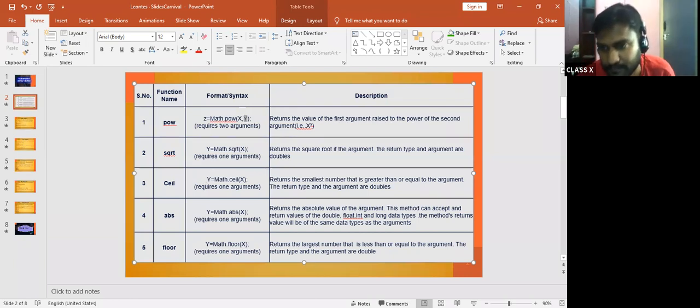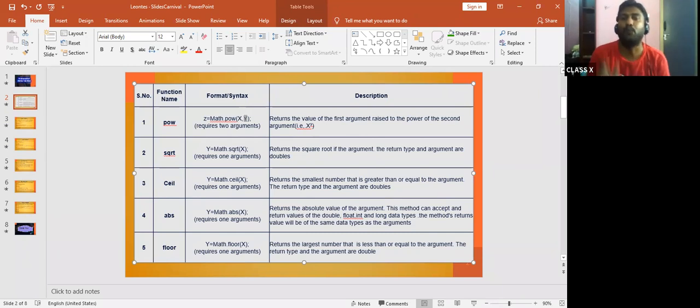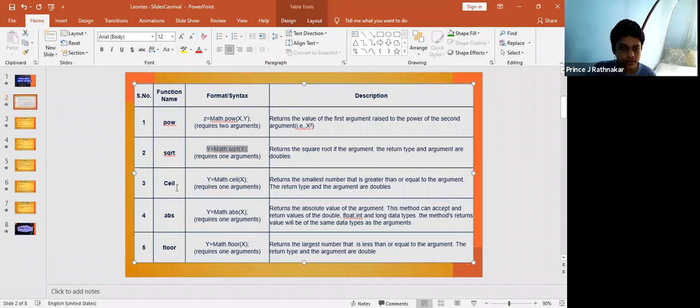Sir, one argument, because we are doing a square root of one value or one number. So here we need not go for two arguments, because we are not dealing with power and all. We are just taking one value. For example, 2 squared is 2 into 2, which is 4. So we want only one value, so one argument is required. Any doubt in the square root? No, sir.